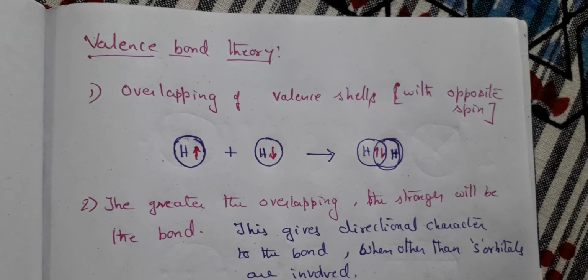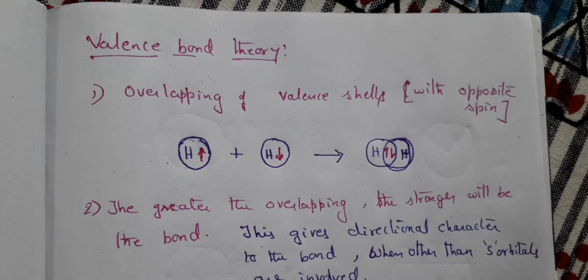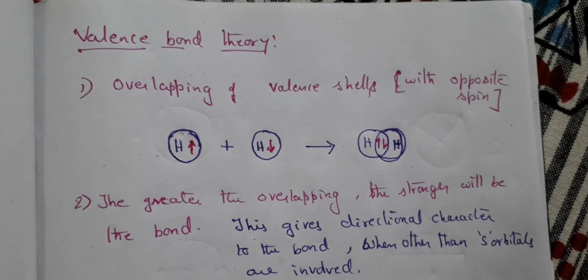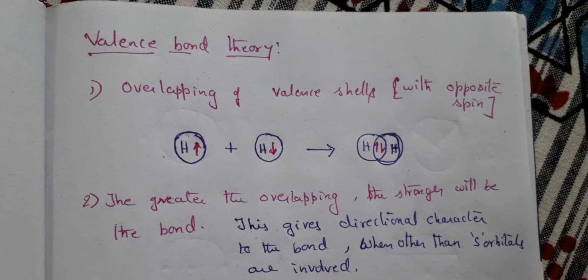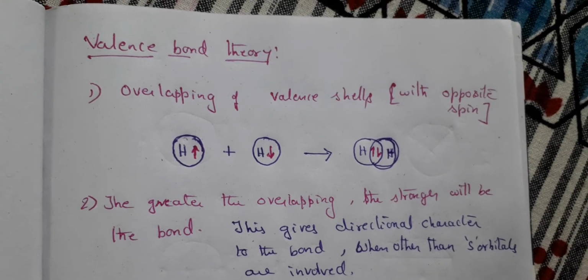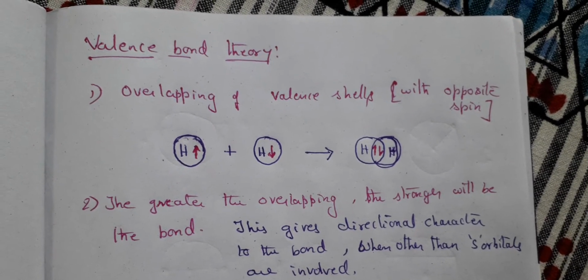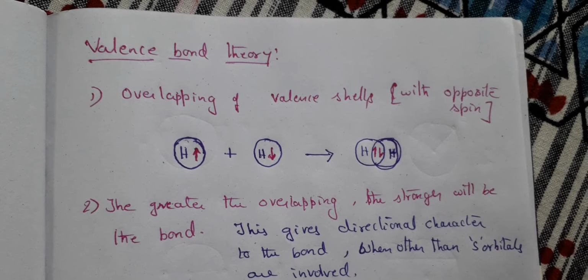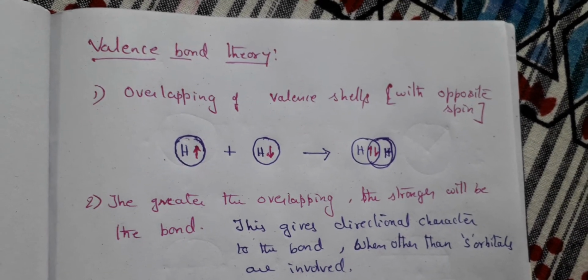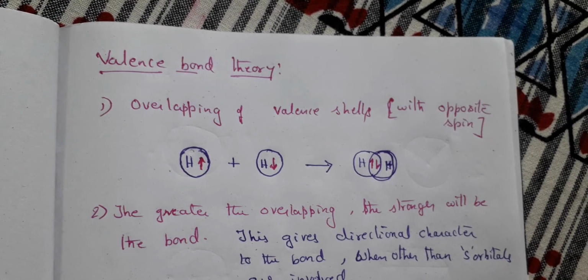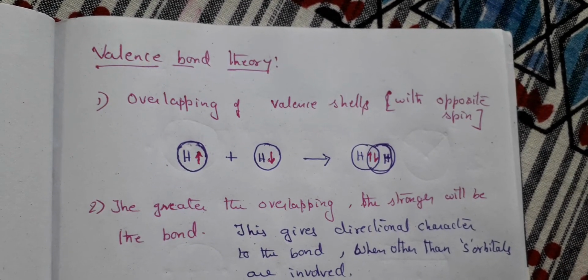After the previous theory, we are coming to valence bond theory, where in the previous theory it is the repulsion between the electron clouds, whereas valence bond theory explains like this. Whatever bond is formed, that is a covalent bond, is formed because of the overlapping of valence shells. And those valence shells have electrons with opposite spin.